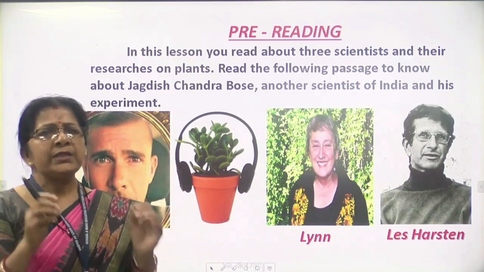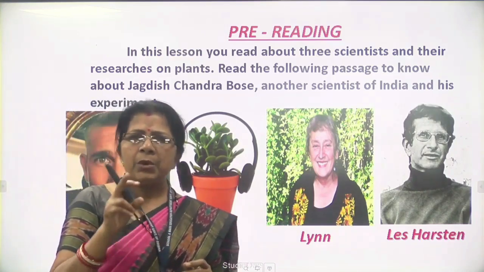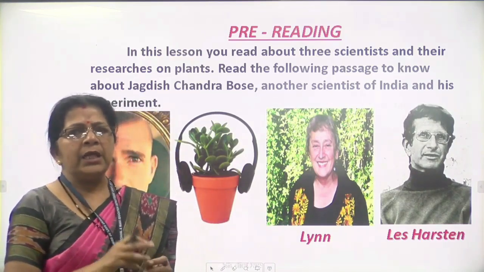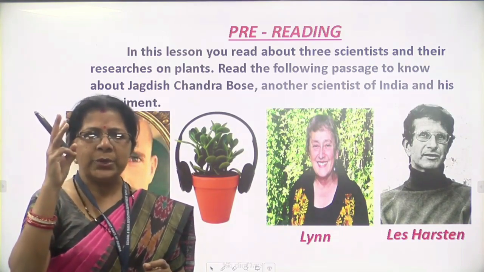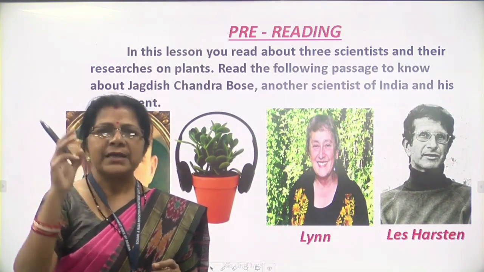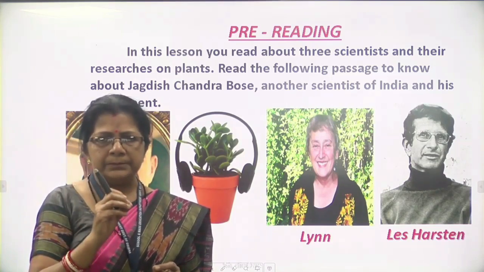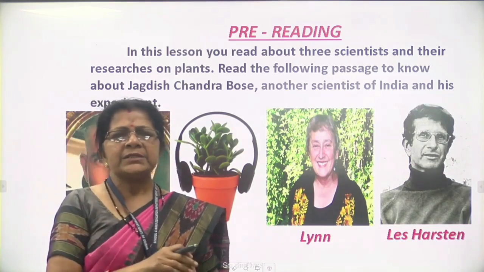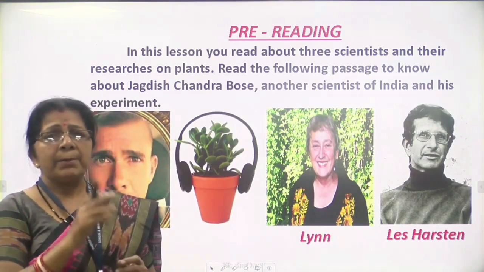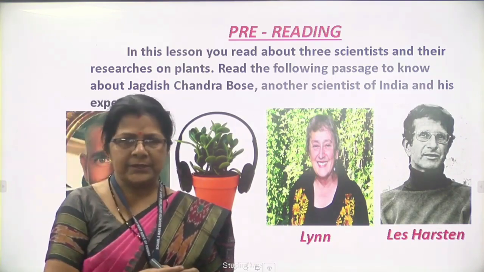In this lesson, you already got the idea about three scientists. Who are they? They are Les Haston, Jean and Jora. Les Haston proved that plants react to music.